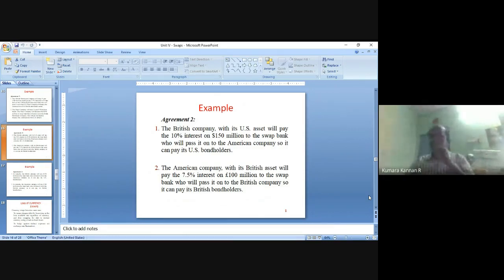British Petroleum will pass this payment to the swap bank. Swap bank will give it to US Piper Company. So US Piper Company will settle the bank from where they collected the fund.